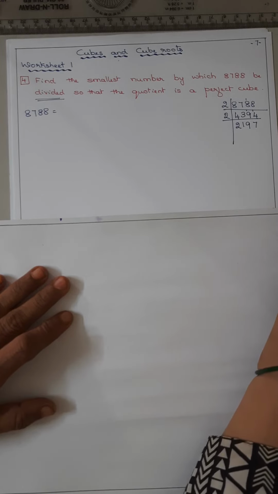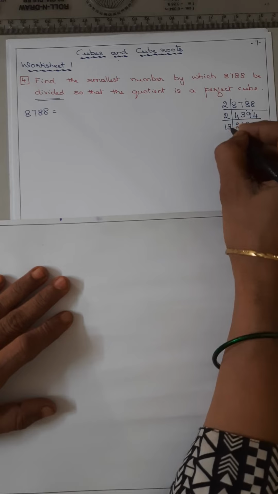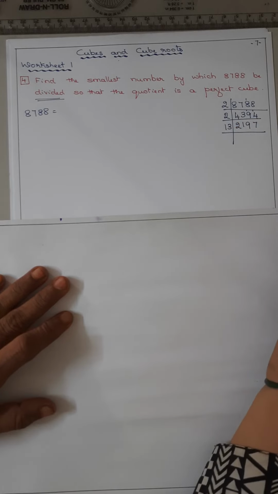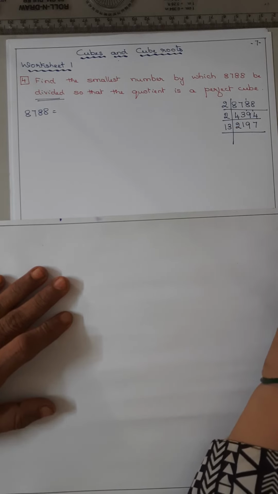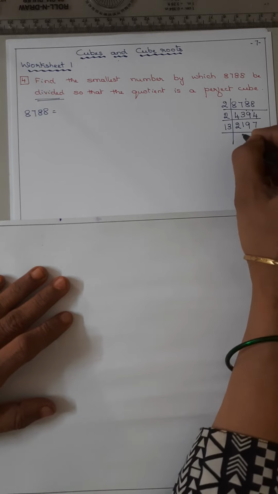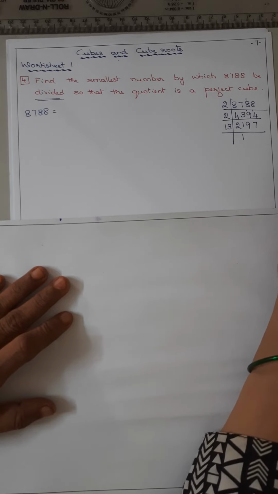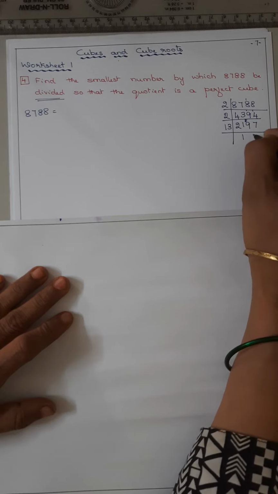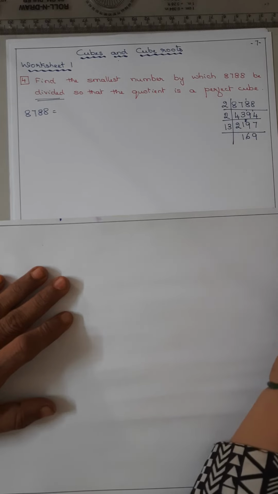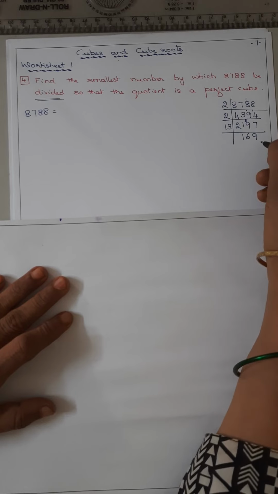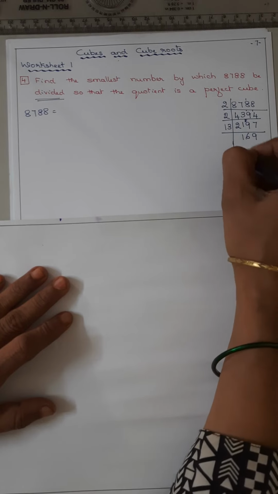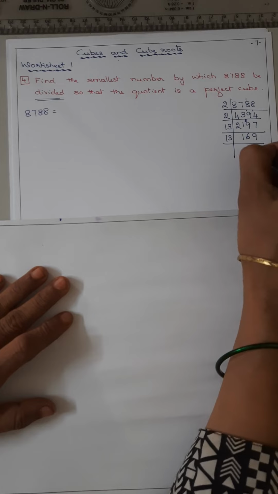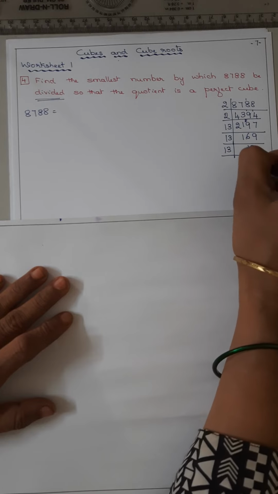Now 2197 is the cube of 13. So it is 13 1s are 13 and 8 remains, then it is 6. So directly you can write 13 169s are, now 13 13s are 13 1s are.